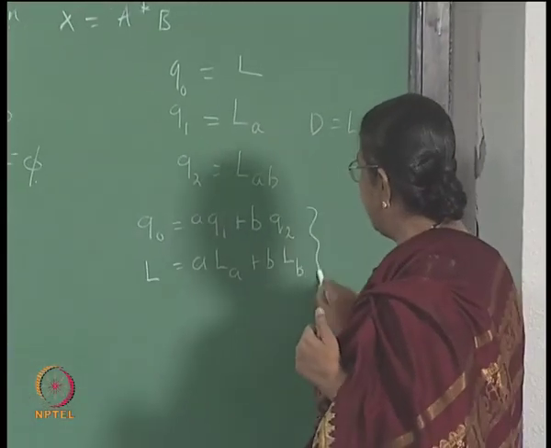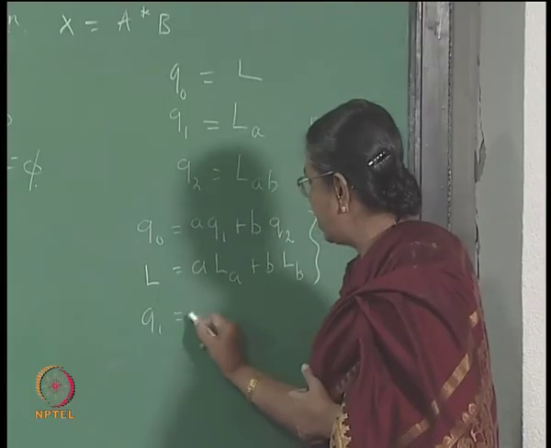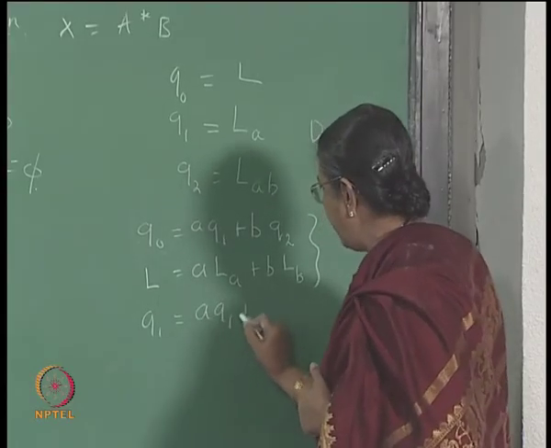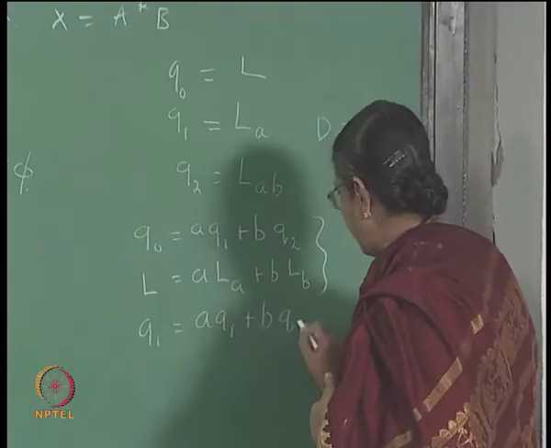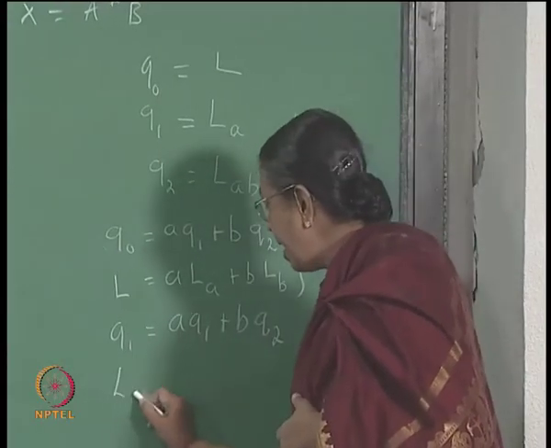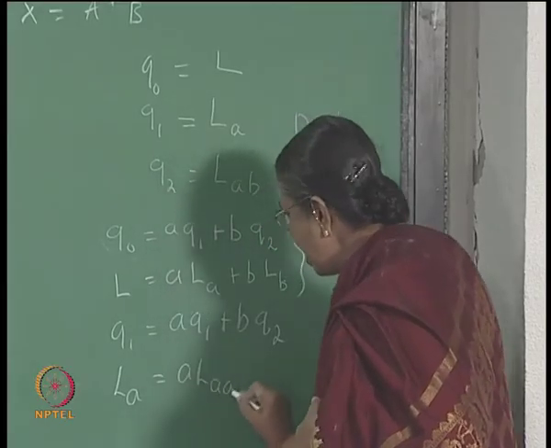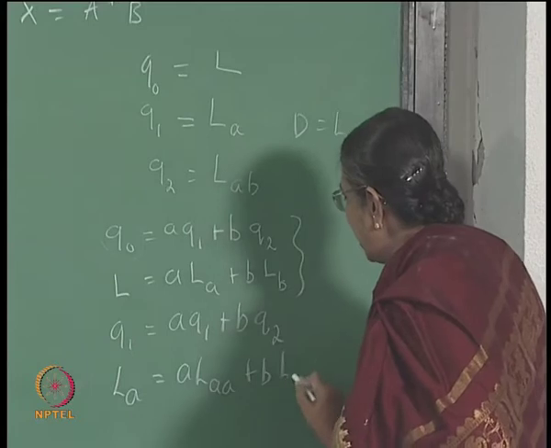This equation is really this, and the next equation is Q1 is AQ1 plus BQ2. That is LA is A LAA plus B LAB.